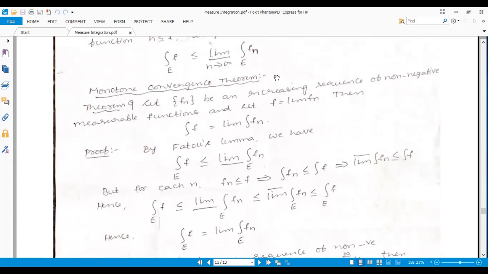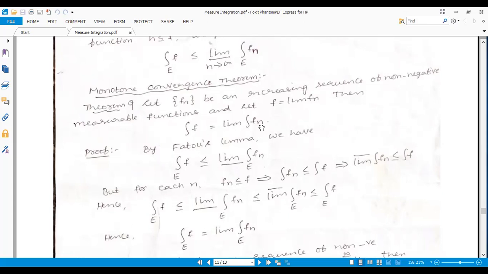Let fn be a monotone sequence, meaning an increasing or decreasing sequence. Let fn be an increasing sequence of non-negative measurable functions, and also let f be equal to the limit of fn as n tends to infinity, then the integral of f is equal to the limit of the integral of fn.